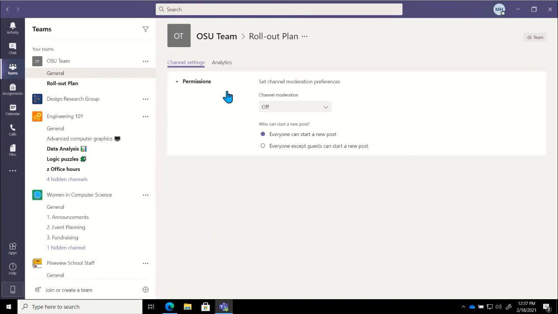So what I'm choosing is whether or not channel moderation is going to be turned on. So if I do not have channel moderation turned on, everybody is going to be allowed to start a new post or a new conversation in that channel. Anybody and everybody that's already on that team would be able to come in and create a new post very easily.